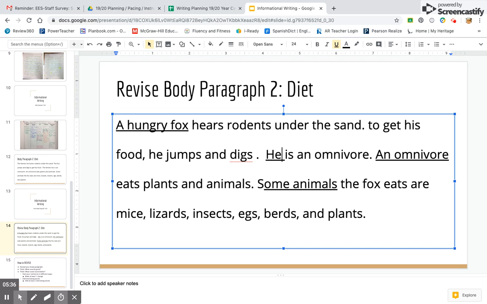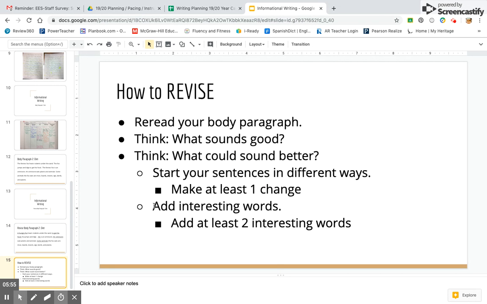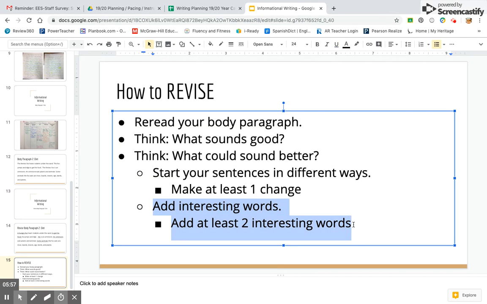Okay. So now I've made my sentences sound different. I start with to get his food in the second one. That's different. A hungry fox, to get his food, he, an omnivore, and some animals. So they all sound different. So I'm ready to look at adding at least 2 interesting words.